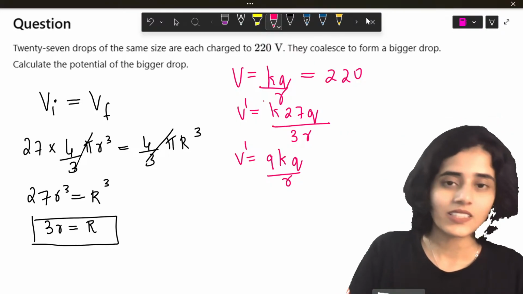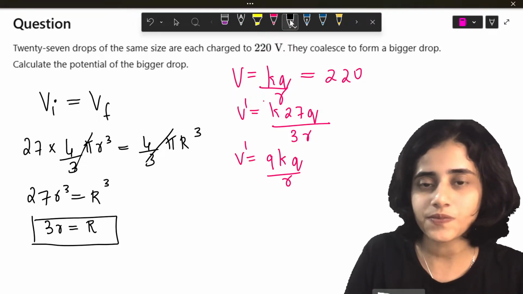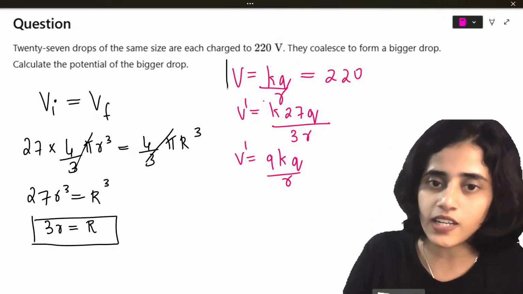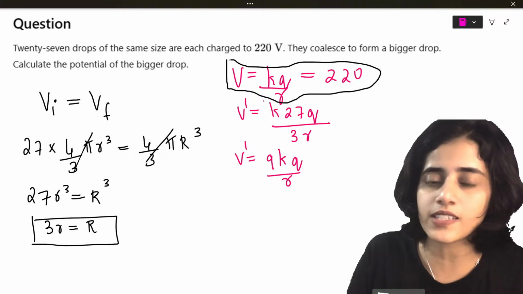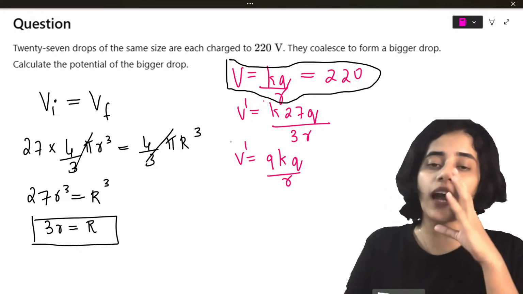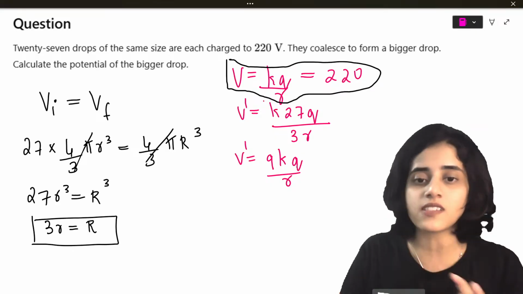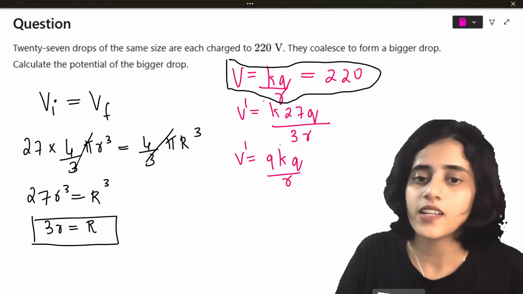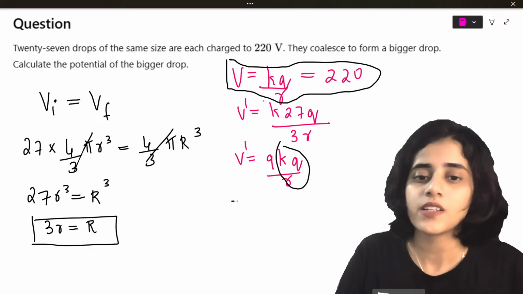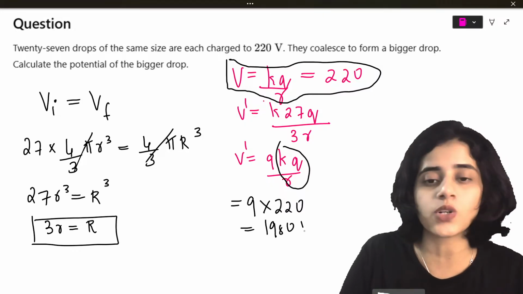Okay. See. So this is now equal to what? I put equal to 220 here, but that's not there. So the total potential V is equal to 220, which is KQ by R. Now, the potential here is V prime, which is K into the charge 27Q, distance is 3R. So, this becomes 9KQ by R. So, this KQ by R is how much? That is the potential. It is 220. So, this is basically 9 into 220, which is 1980 volts.